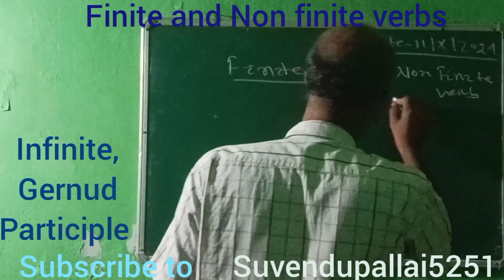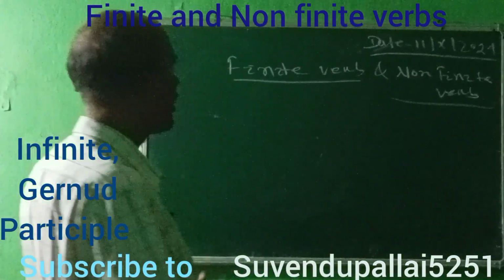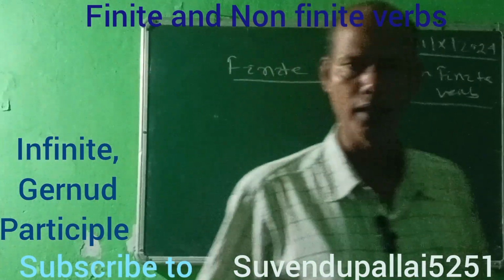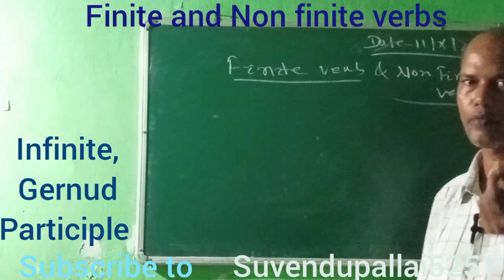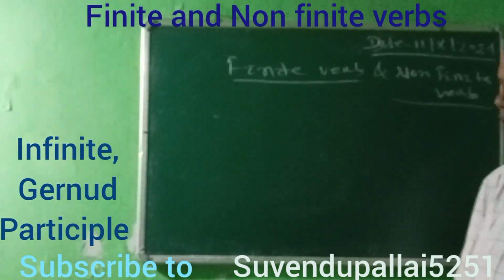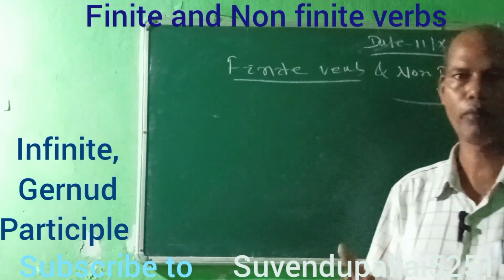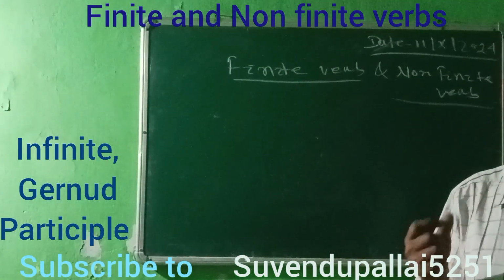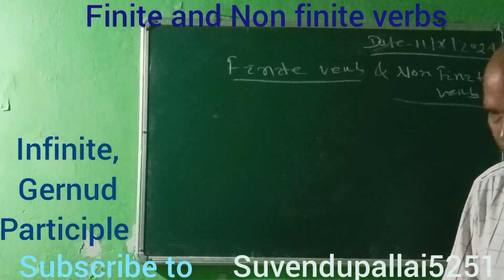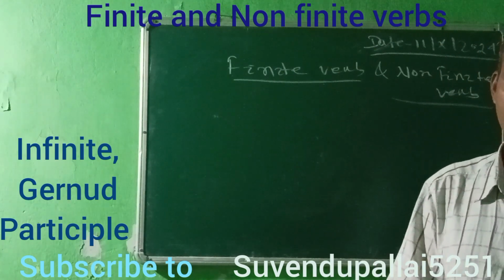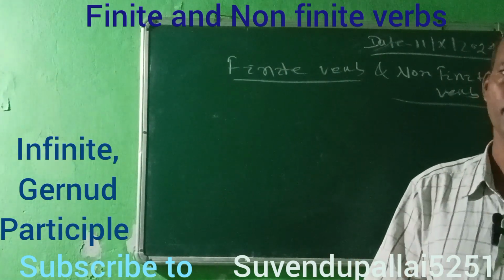Finite verb and non-finite verb are most important as forms of the verb. As you know, there are various kinds of verbs: helping verb, be verb, main verb, auxiliaries, modals.